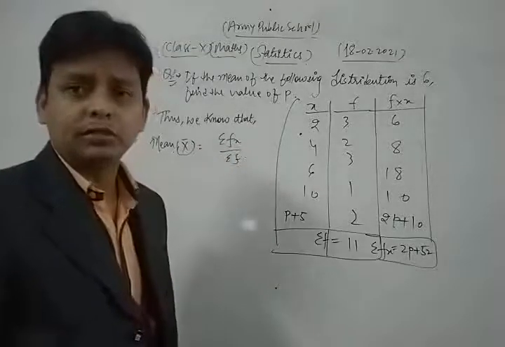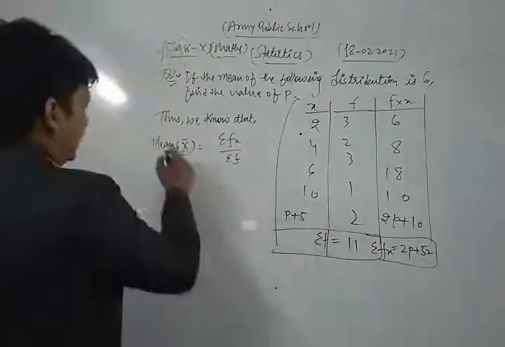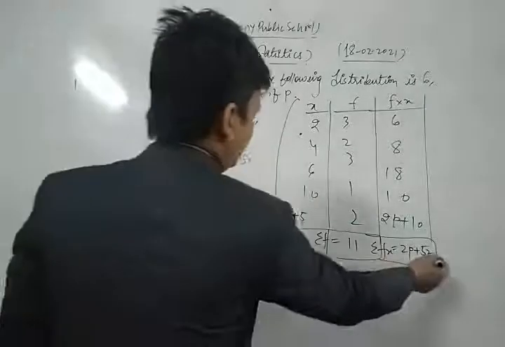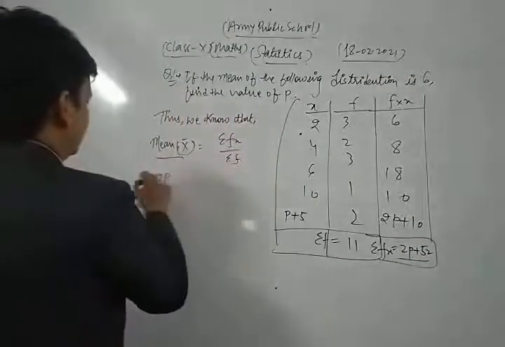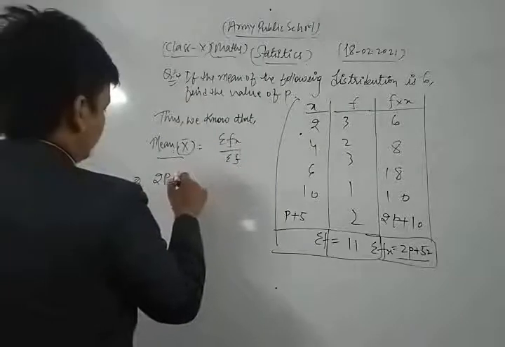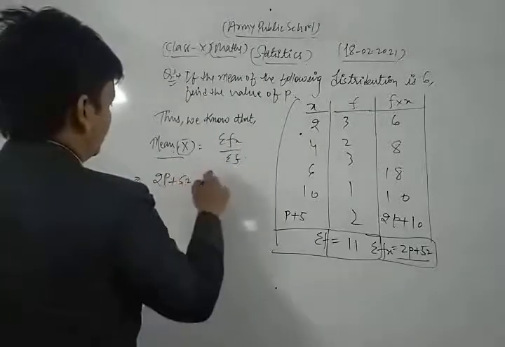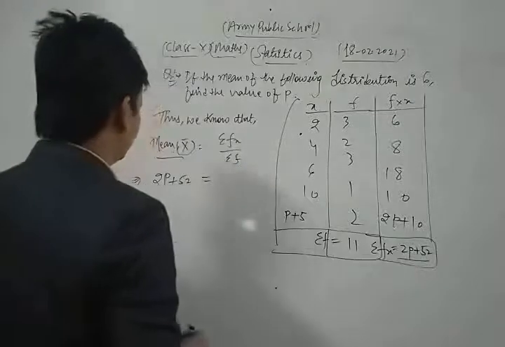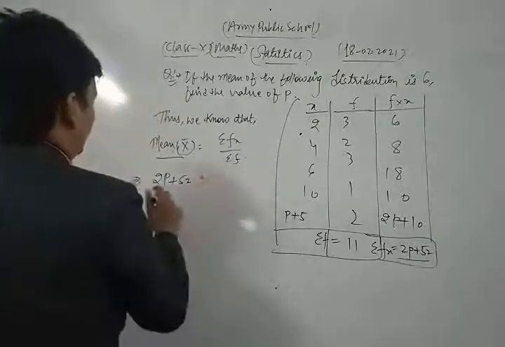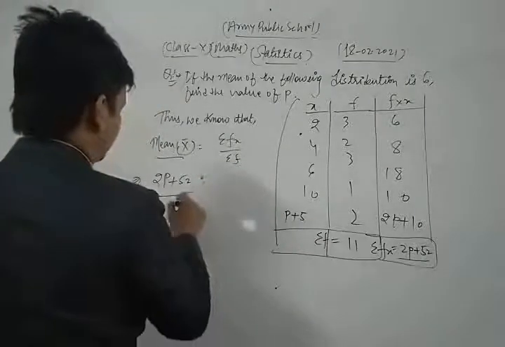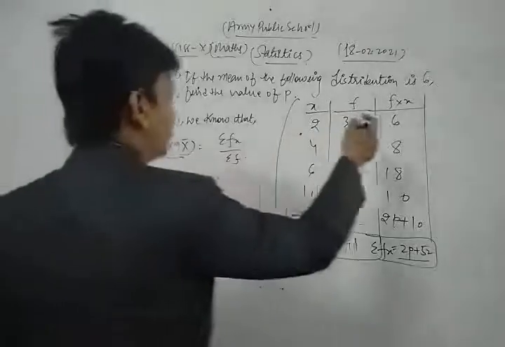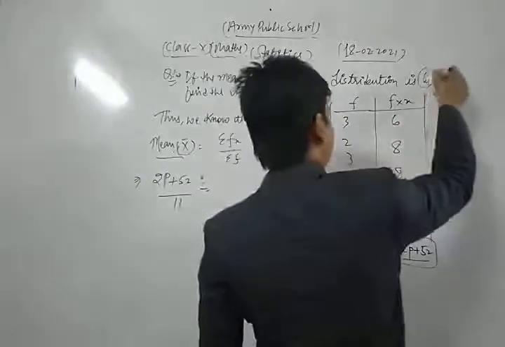The value of sigma f into x is 2p plus 52, and upon the value of sigma f, which is 11, and the mean of the given data is 6.